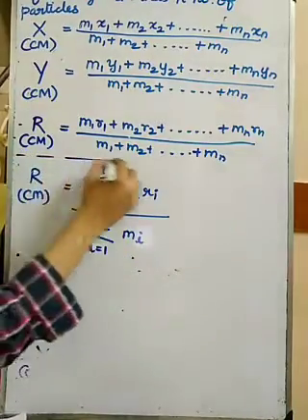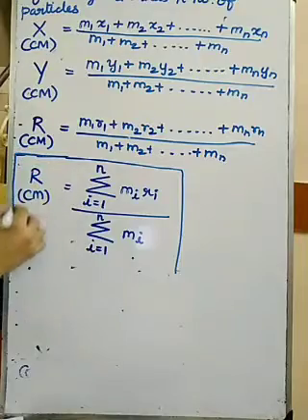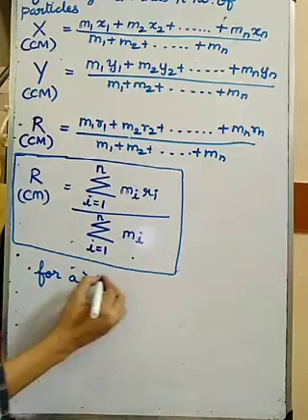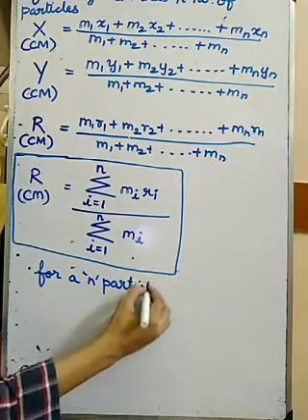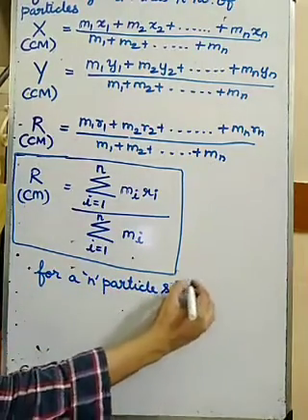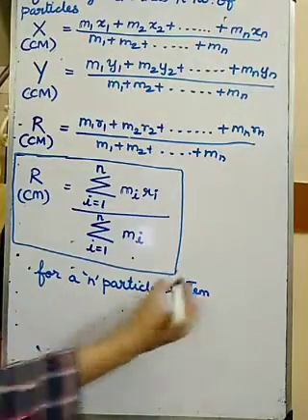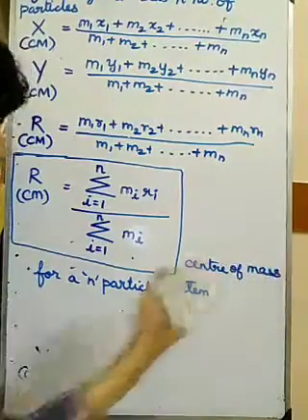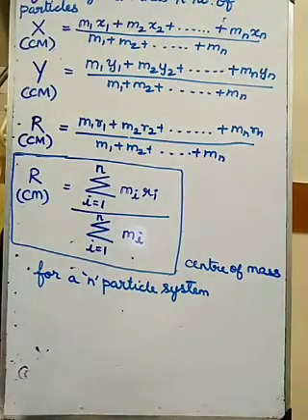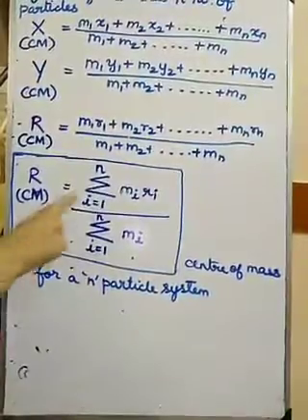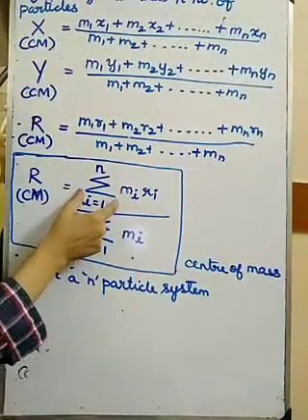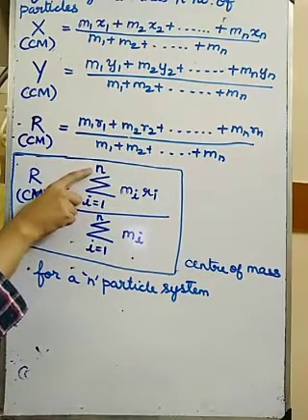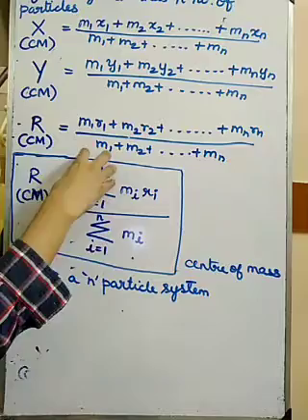So this is the expression for the center of mass for an n particle system. Understood? This symbol means we are going to add. We are going to add from the first term to the nth term. That is the meaning of this symbol.